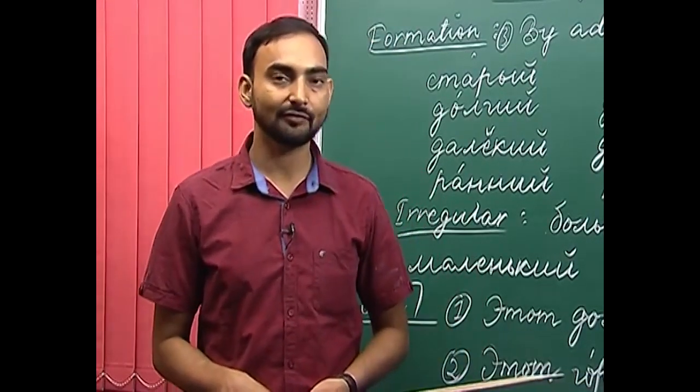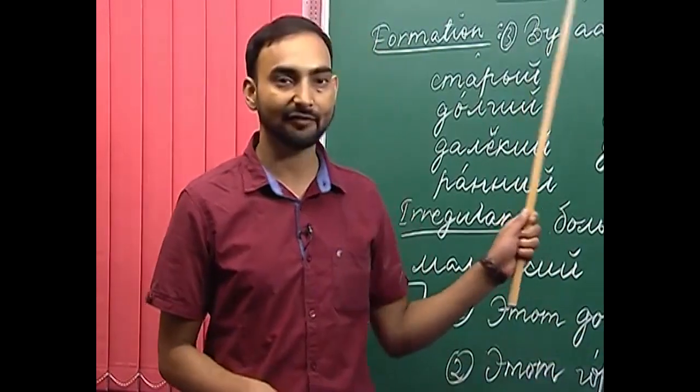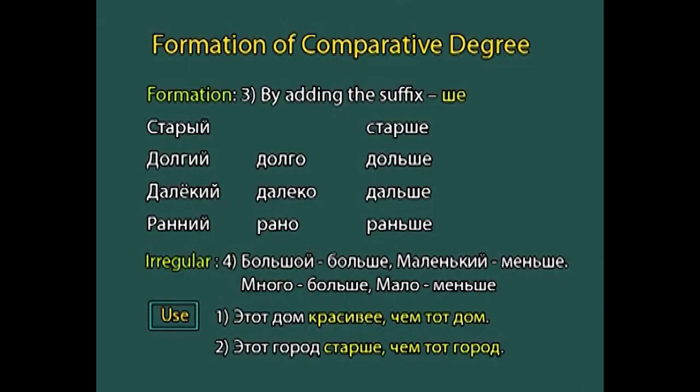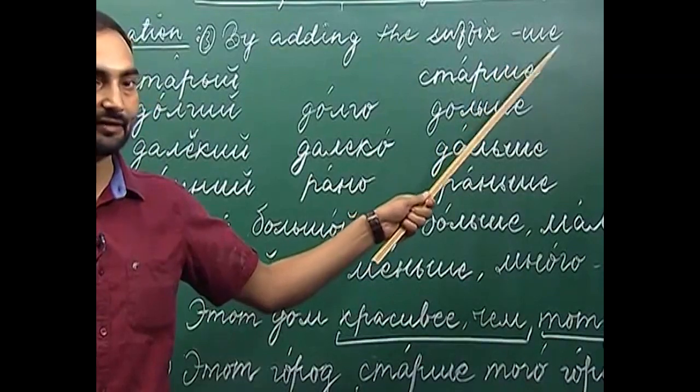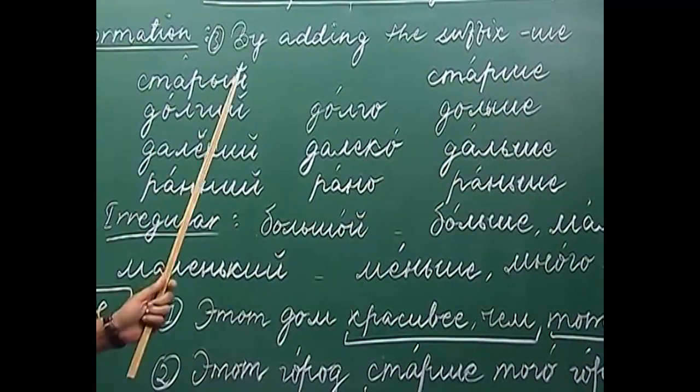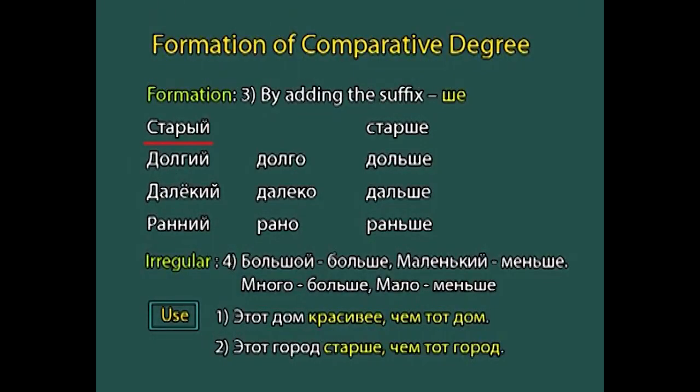The comparative degree of an adjective or an adverb is also formed by adding the suffix she to the stem. For example, if we take the adjective stari, which means old, we get starshe.